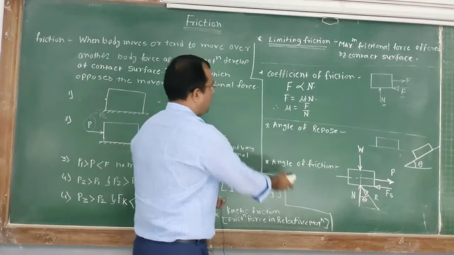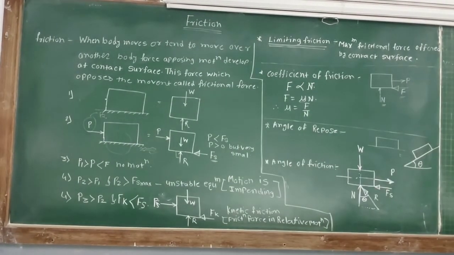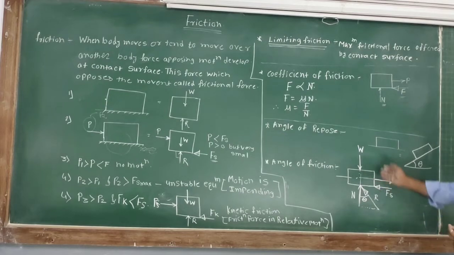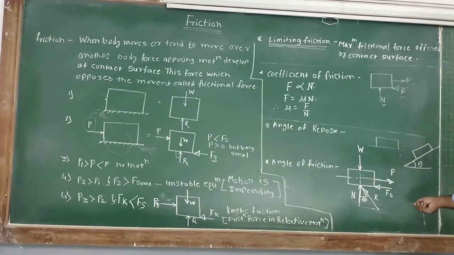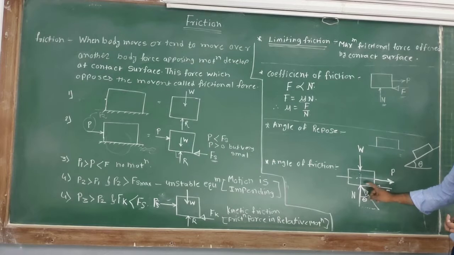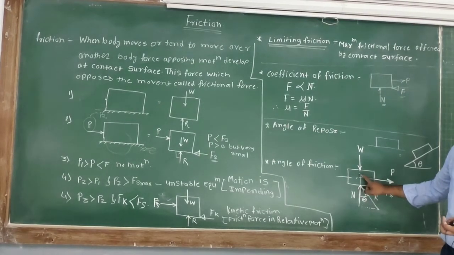Now the next topic, or next concept, is the angle of friction. Now consider a block whose weight is W, which is subjected to a pull of P Newton. Due to this weight and this force P, a normal reaction will be developed at the contact surface between the block and the surface. This is the reaction offered by the contact surface on the block.